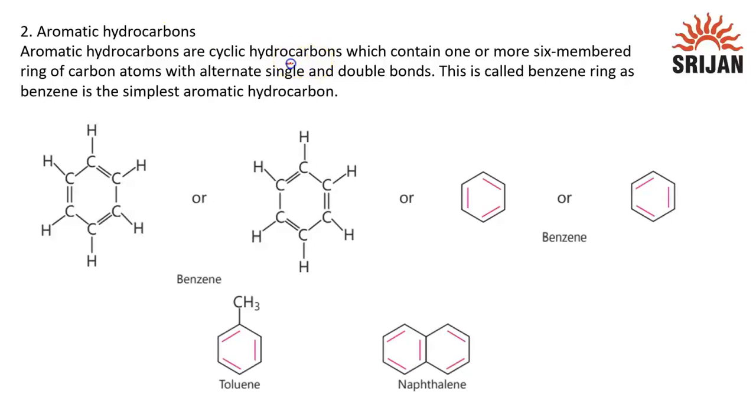These are cyclic hydrocarbons which contain one or more 6-membered rings with alternate single and double bonds, which means they contain at least one benzene ring. This is called a benzene ring, which has 6 carbon atoms. Its formula is C6H6 and it contains alternate single and double bonds. If there is at least one or more 6-membered ring, that is one or more benzene rings, it is called an aromatic hydrocarbon. For example, here we can see toluene and naphthalene. These are examples of aromatic hydrocarbons. I hope it is clear to you. Thank you.